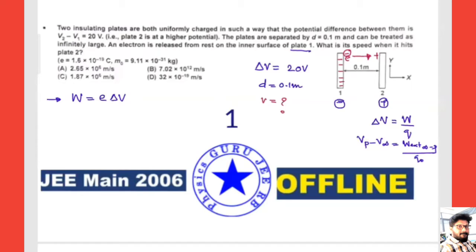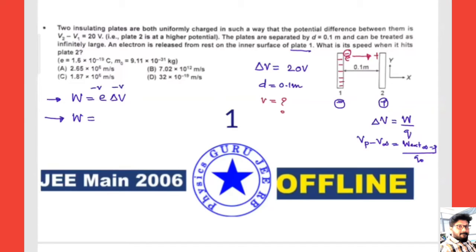Now W equals the charge e. We can take e as negative, and delta V is V1 minus V2, because V2 minus V1 is 20. We take V1 minus V2 because this is work done by the electric force, not an external force. No external force is applied here.